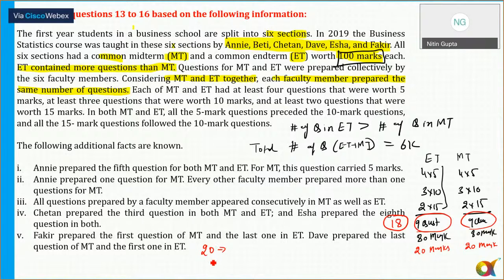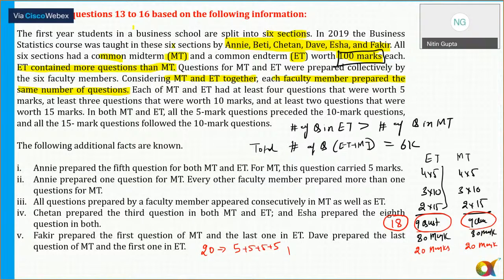Okay. So how can 20 marks come to me? There is a 5 marker question, a 10 marker question, a 15 marker question. So the possibility is: if I attempt 5 questions of 5 marks, I can get the marks. All right. So minimum. Okay, maximum I can add 4 more questions. Yes or no?